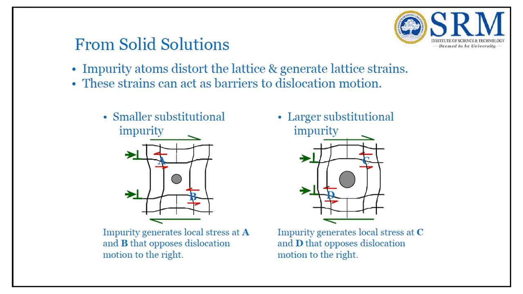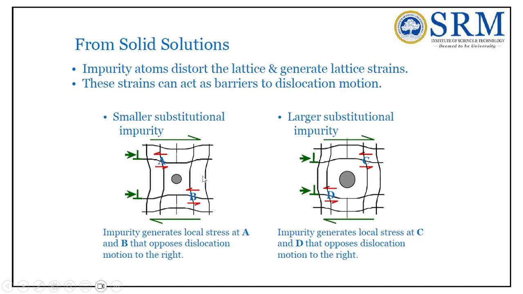Okay, right. Now with this information we will go into strengthening mechanism by solid solution. So impurity atoms distort the lattice and generate lattice strains. Already I told you when we were discussing dislocation. The solute atom and solvent atom size should not be greater or lesser than plus or minus 15%. That is, if the solvent atom is 100, the solute atom should be 85 or 115. So consider 85%. So it is smaller in size.